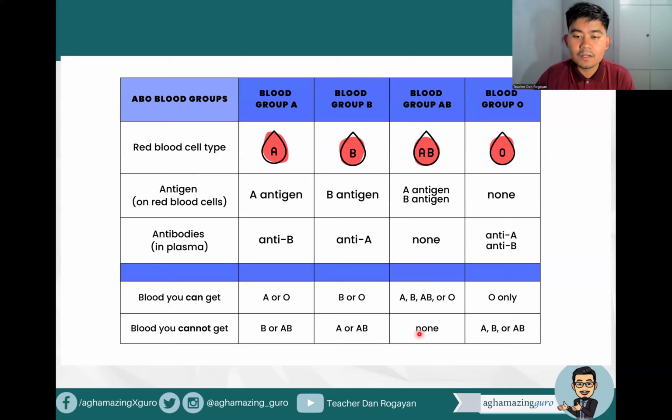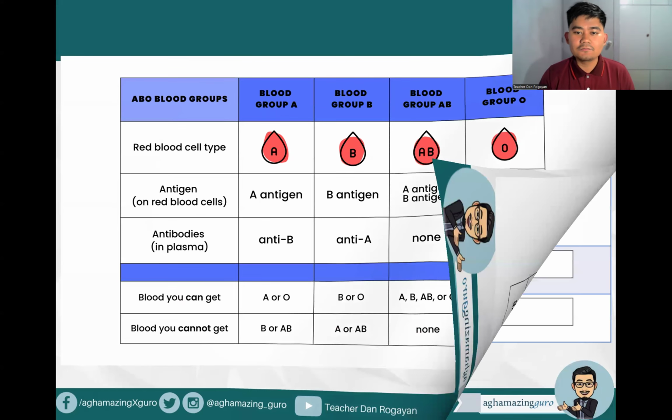Okay, blood type AB has no restrictions because you are a universal recipient, so you can get everyone. And for blood group O, you cannot get A, B, or AB. While O is actually the universal donor. So you can see O is the universal donor. Again, AB is the universal recipient, blood type O is the universal donor. Okay, and that's part of hematology, or the study of blood.